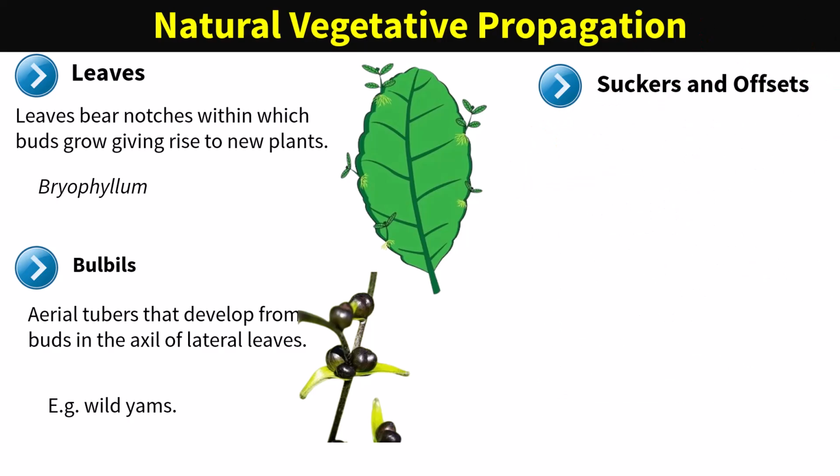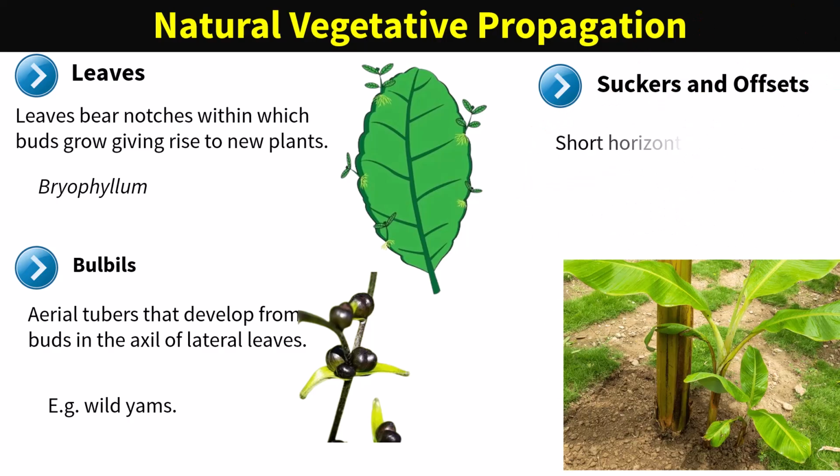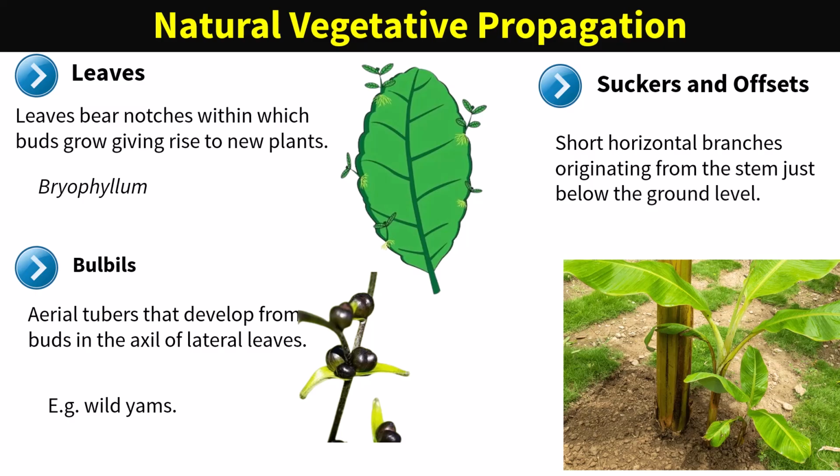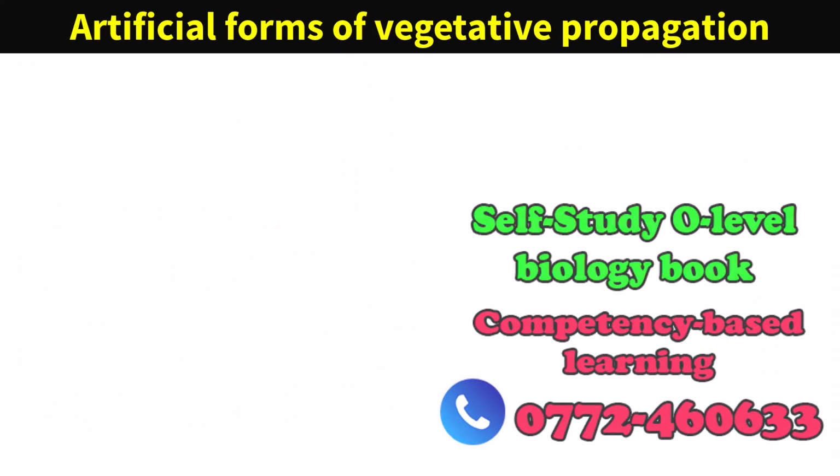Suckers and offsets. Short horizontal branches originate from the stem just below the ground level. Their terminal buds give rise to new plants, e.g. bananas. Commercial application of vegetative propagation. Due to the increasing population of humans, the natural forms of vegetative propagation cannot produce food to sustain people. Man has improvised means to enhance propagation. These are the artificial forms of vegetative propagation.